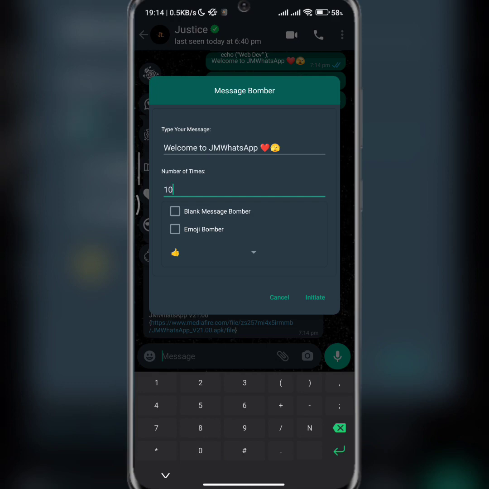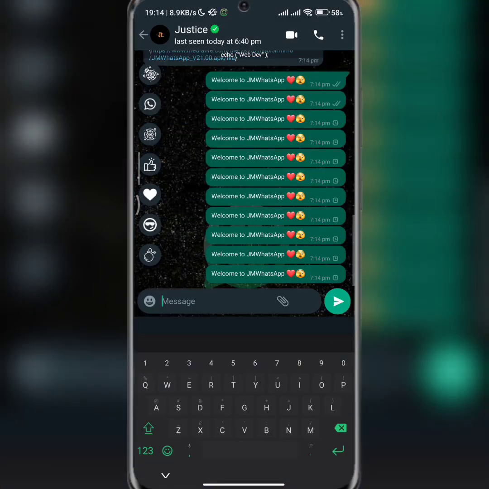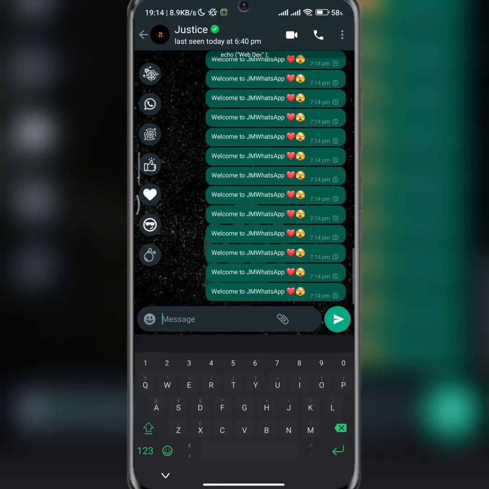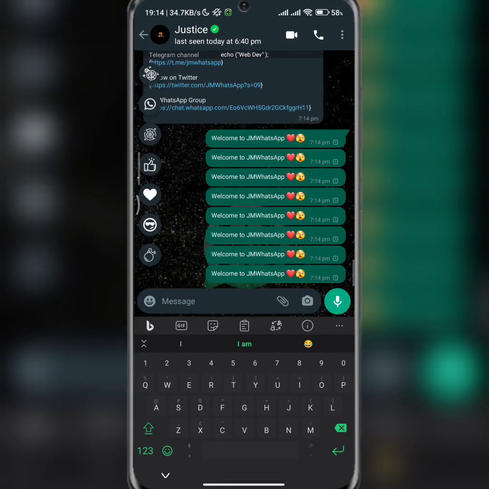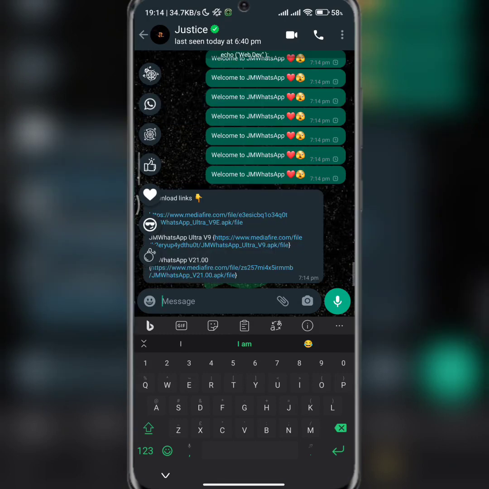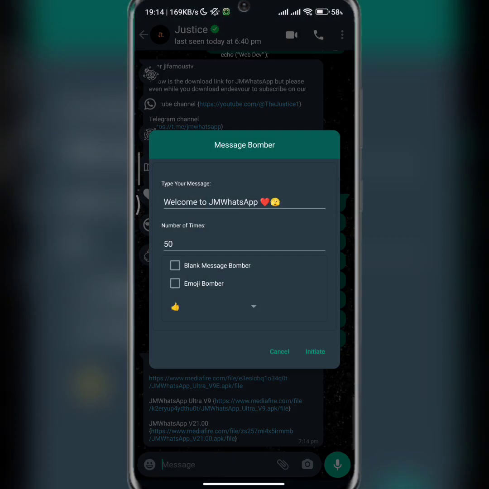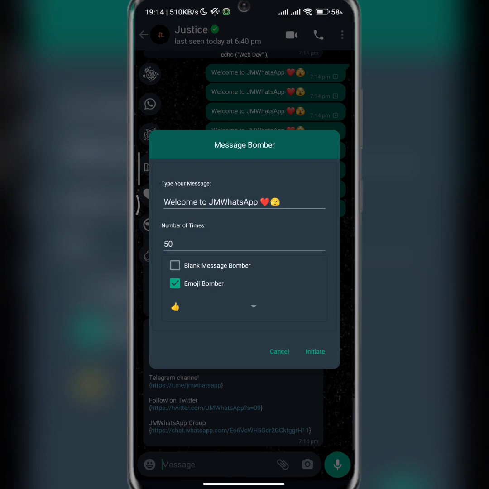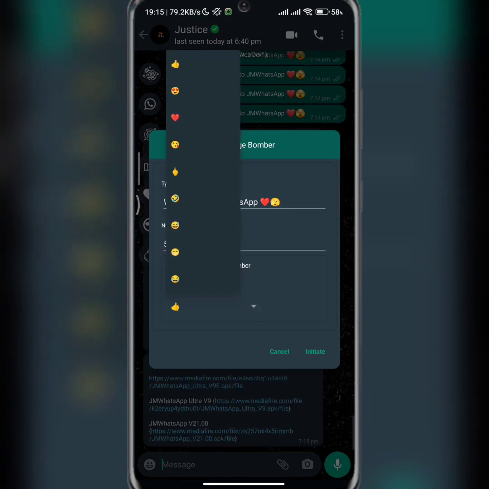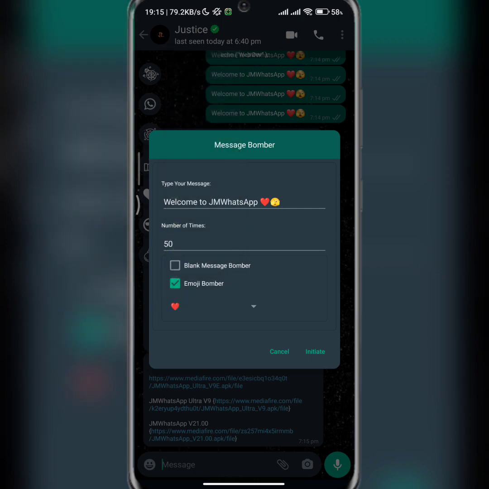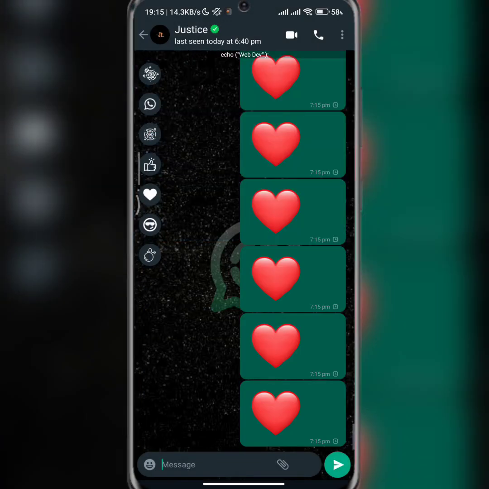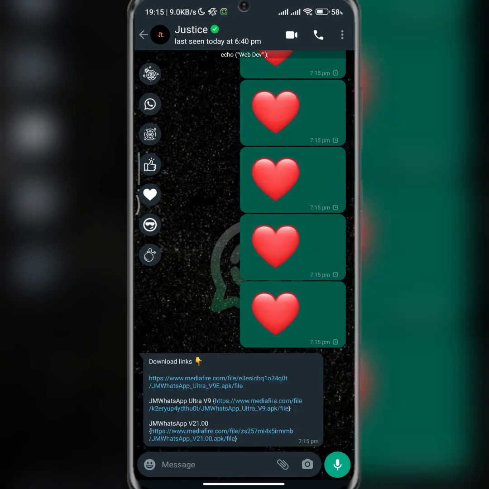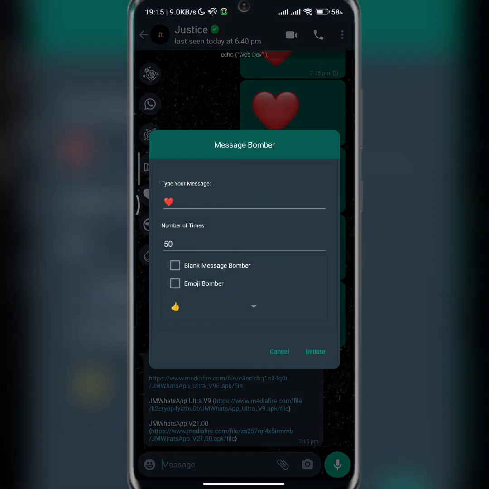So let me put it as 50, and then let's just initiate it. Now this is going to just be loading till we get to 50. Okay, so that's how that works. If I want to send an emoji, any emoji I want to send here, if I want to send this 50 times, I can initiate this and it's going to be sending like that. This is just a beautiful tool.